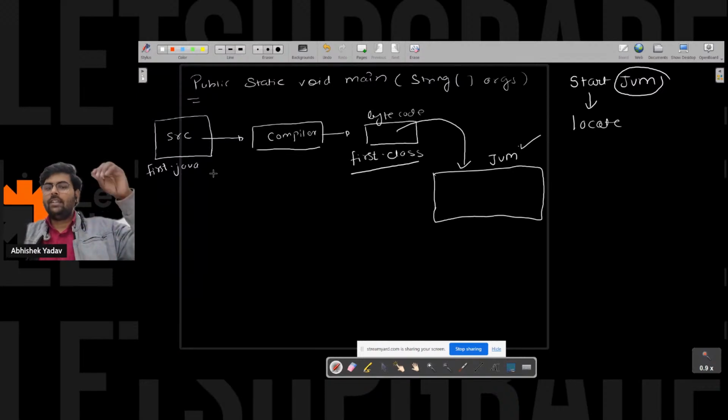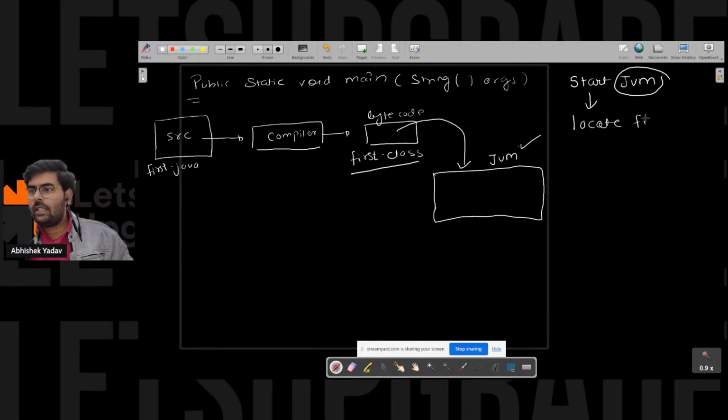So I have the first.java file that is compiled by the compiler, and we will get a class file with the same name, that is first.class. So my JVM will start and it will locate the first.class file. After locating that, the JVM got the first.class file.